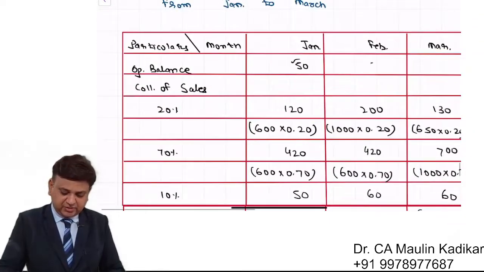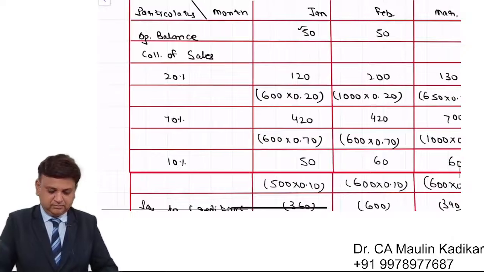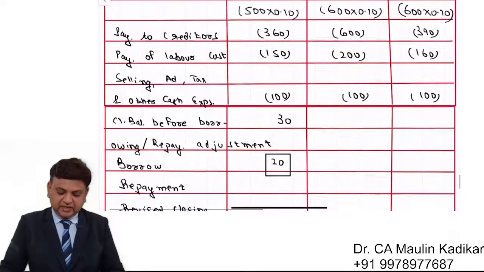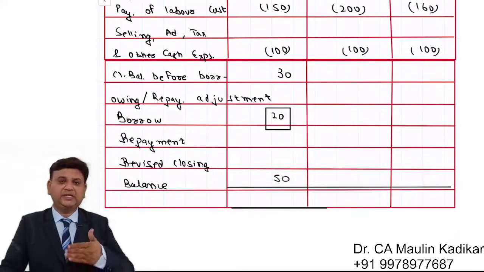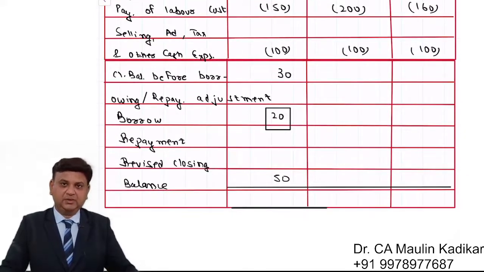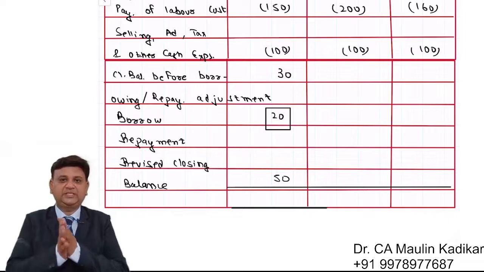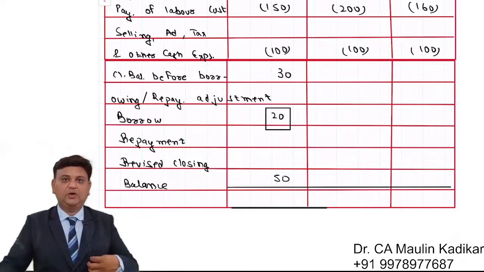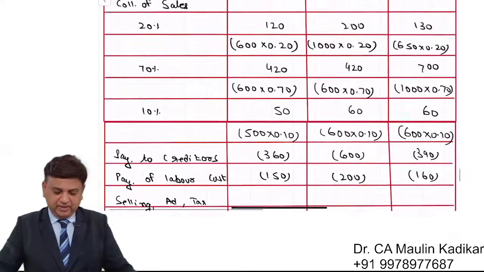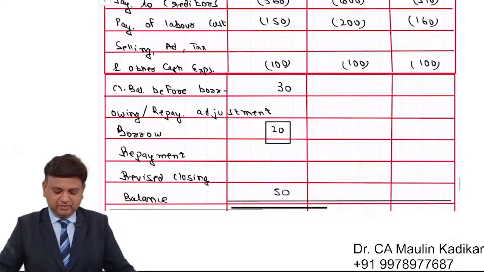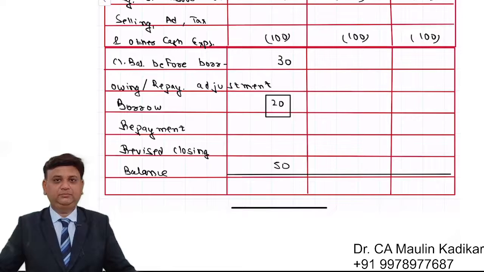That is over here 5050. Accordingly, we will prepare for February and March. I request you to complete the answer for February and March and put your answer in the chat box. I want you to write in the chat box how much we will borrow or repay in February, and in March how much we will borrow/repay. Write down that answer.